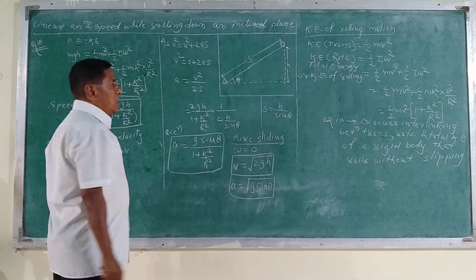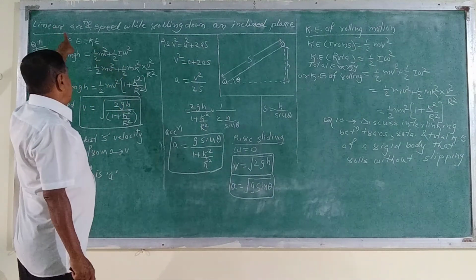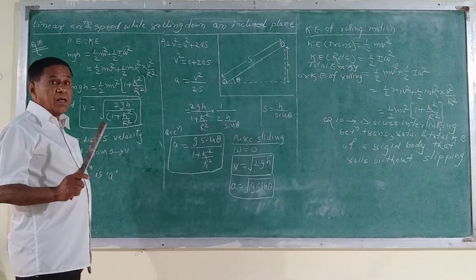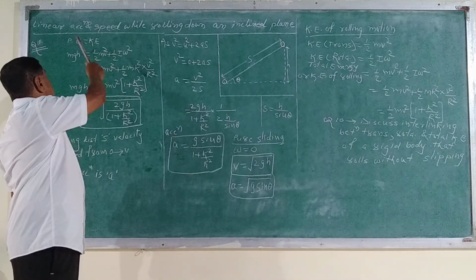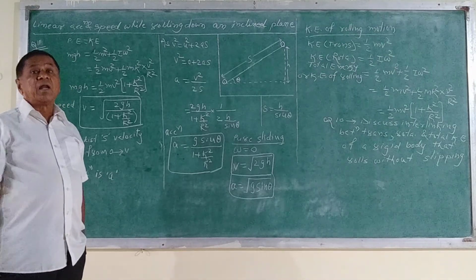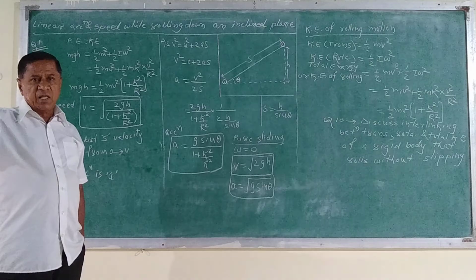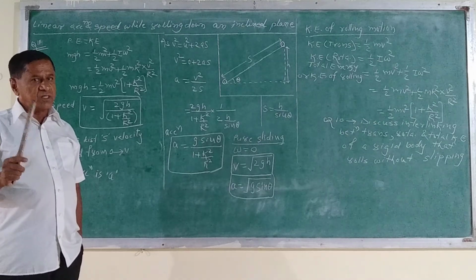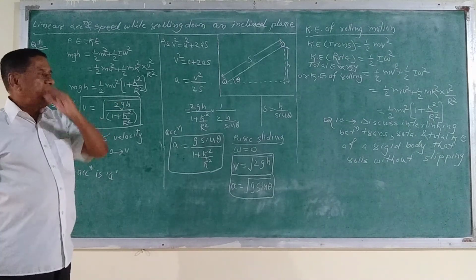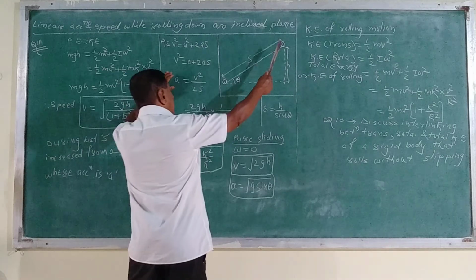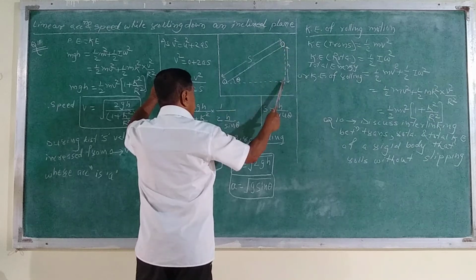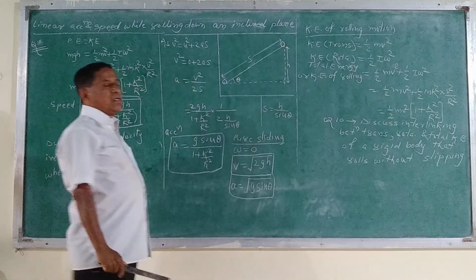Now the second derivation, for the linear acceleration and speed while rolling down an inclined plane. On an inclined plane, we want the derivation of the linear acceleration and speed while rolling. Rolling शब्द याच्यामध्ये आहे, इथे inclined plane आहे, त्याच्यामध्ये फ्रिक्शन असणं आवश्यक आहे, तरच रोलिंग मोशन आपल्याला मिळते. या ठिकाणी आपण त्याप्रमाणे ही डायग्राम काढलेली inclined plane आहे. The body is kept at the top of this inclined plane. This distance is s, height of the plane is h, theta is the angle of inclination.